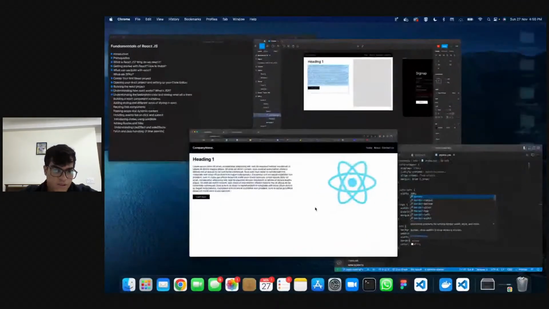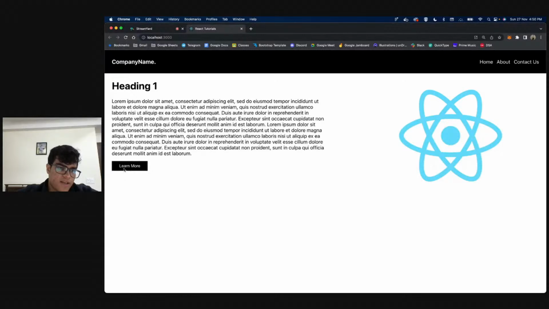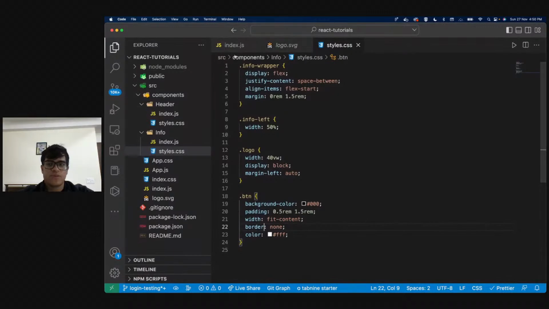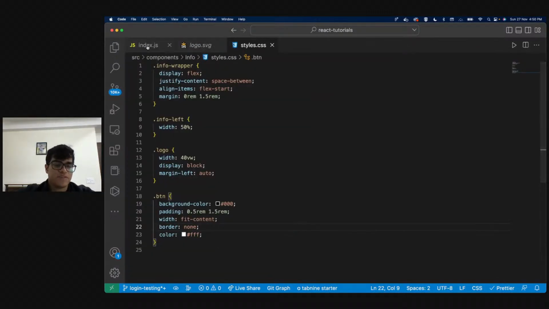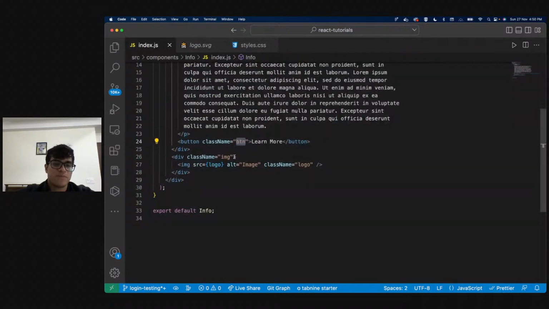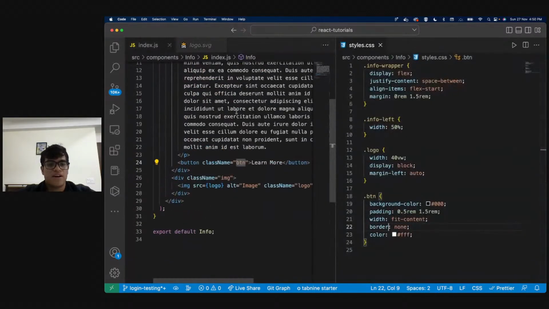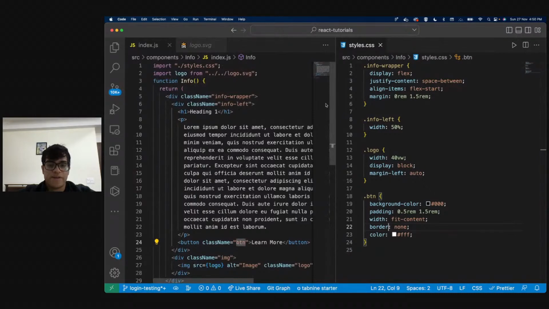Border none. Yeah, so our button works now, and this works as well. So we are done with our UI part. Right, so I'll quickly give you some time to go through this code as well again, and then we'll be moving forward, because now comes the more important part, where we actually start using React better.